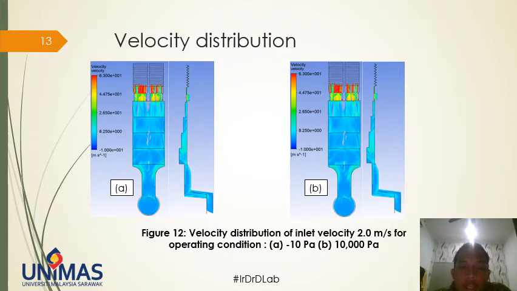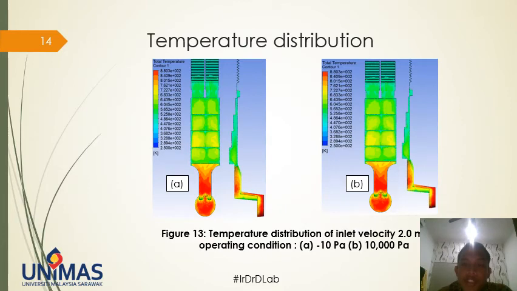Next figure is showing the effect of modification of operating condition towards velocity distribution of molten metal and the temperature distribution. The result shows that no significant changes are created by changing the operating condition for velocity distribution and temperature distribution.